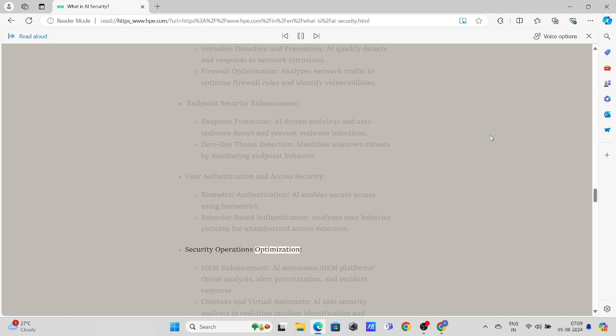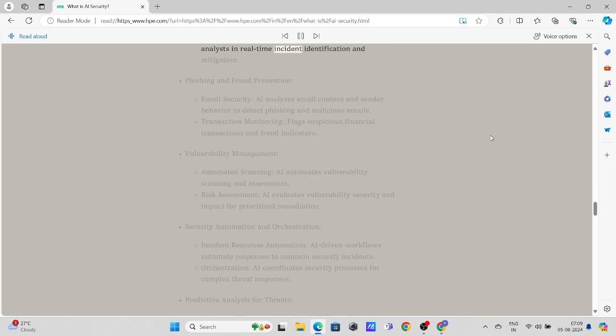Security operations optimization. SIEM enhancement. AI automates SIEM platforms' threat analysis, alert prioritization, and incident response. Chatbots and virtual assistants: AI aids security analysts in real-time incident identification and mitigation.